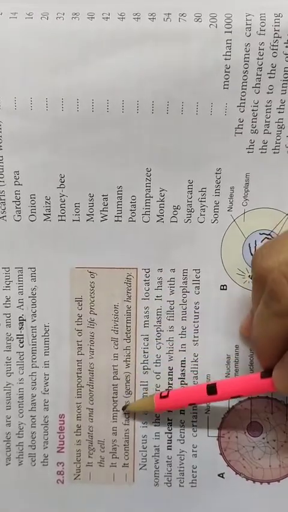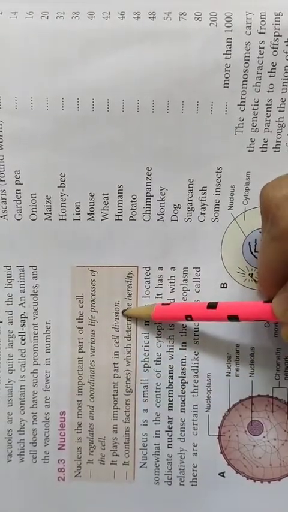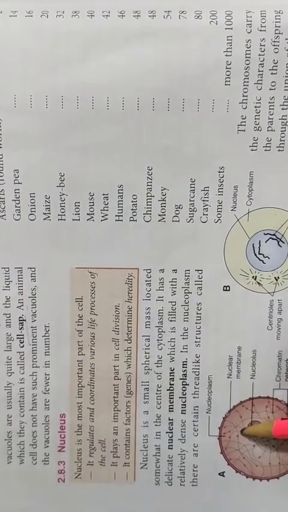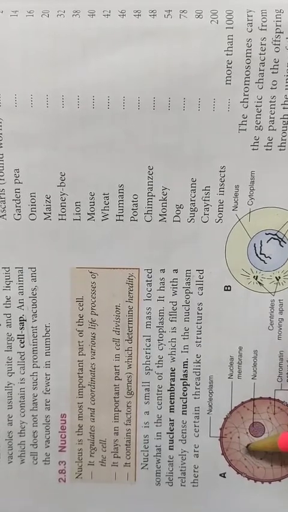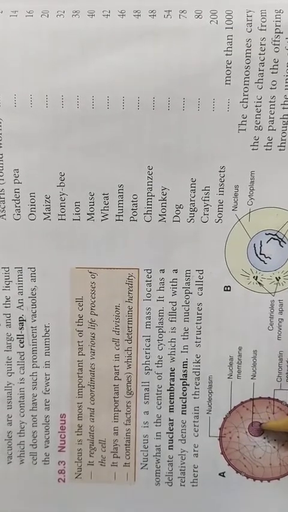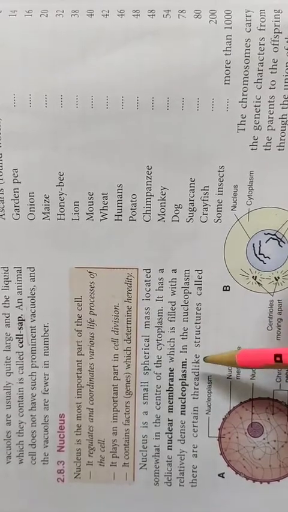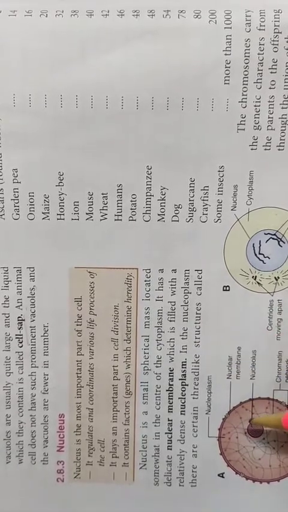So it is an important part in cell division. And the most important thing is that it contains the hereditary information. Whatever information is present in the cells of human beings will be passed on to the next cells, and that is why the offspring of human beings will always be like human beings.